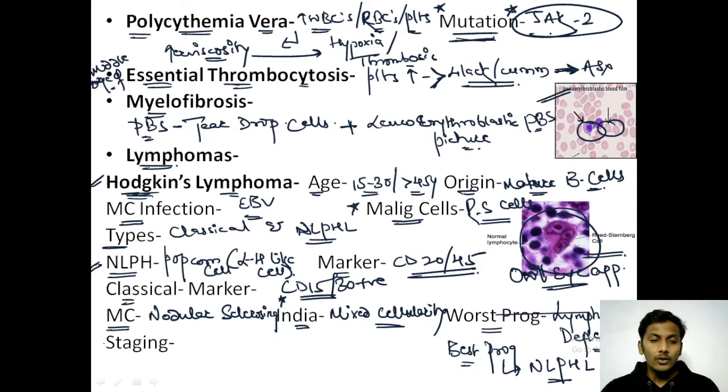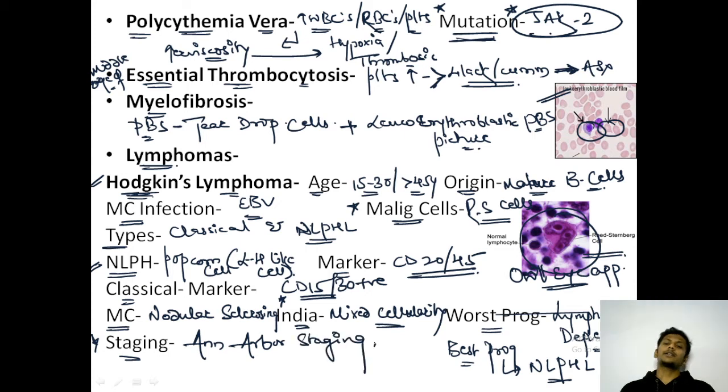Then they can also ask you a question on staging. Which is the staging used for Hodgkin's lymphoma? The staging used for Hodgkin's lymphoma is known as Ann Arbor staging.